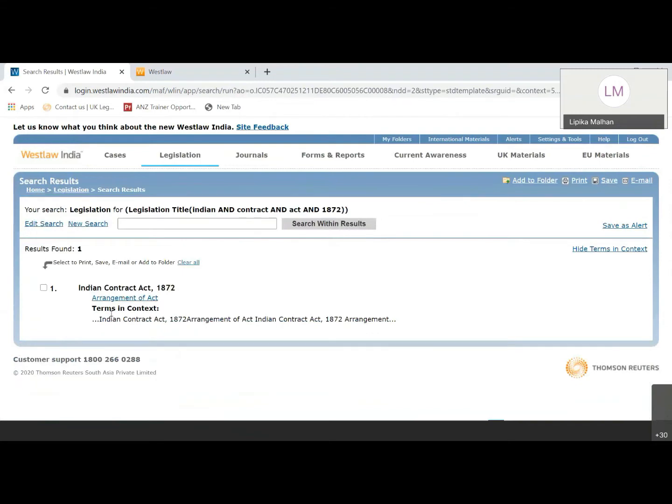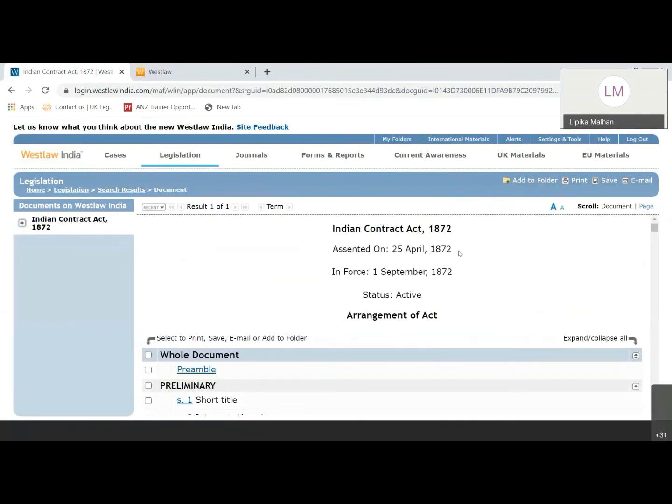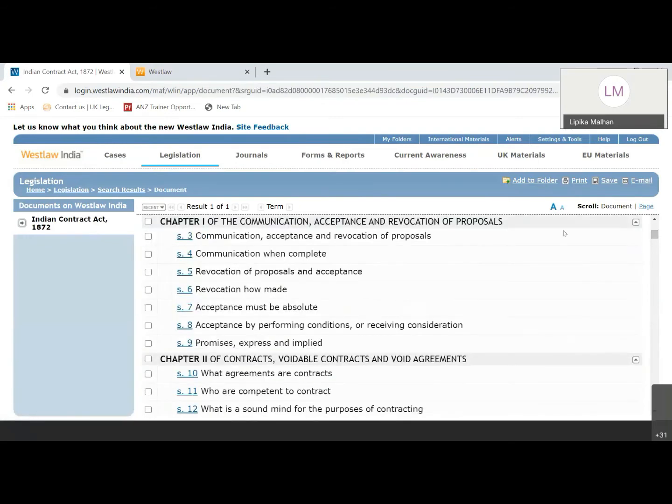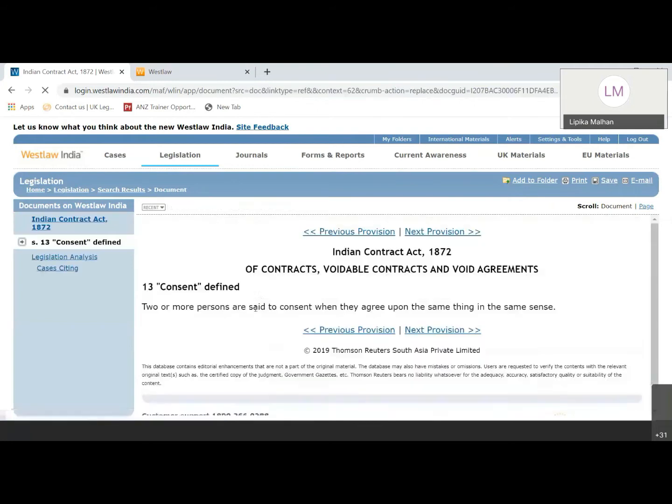So this is the particular act. If you want to open it, you can click on arrangement of act. It will give you information on when it was assented to and came into force, and what the status of the act is. You have this print, save and email functionality over here. In case you are willing to open any particular section, you can click on any section you want, say for example, section 13.